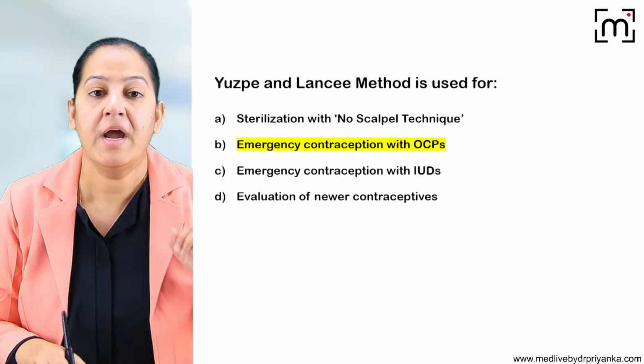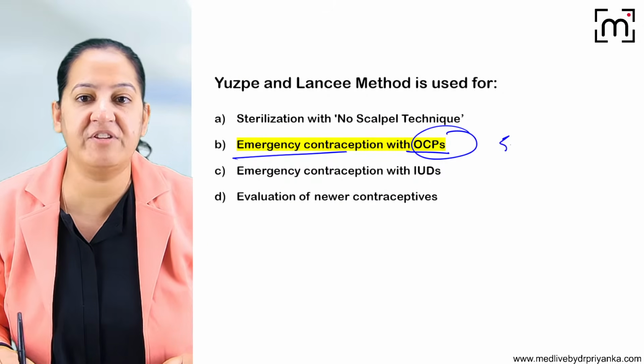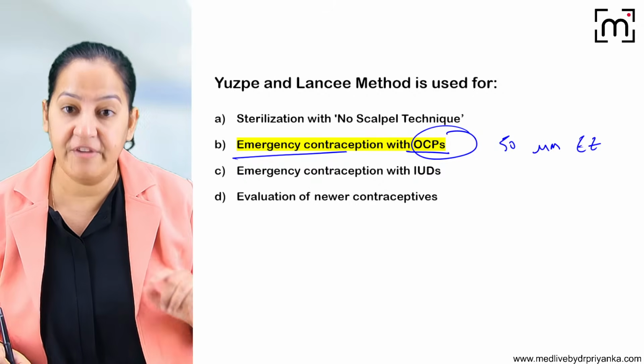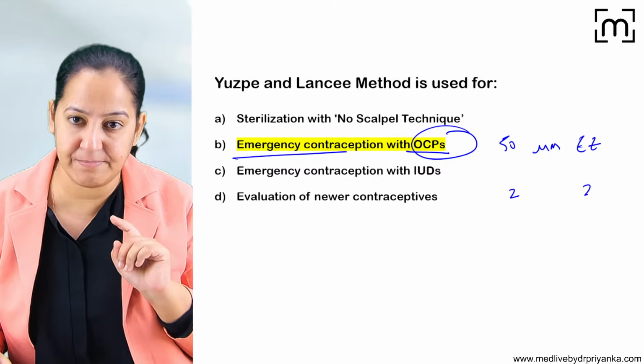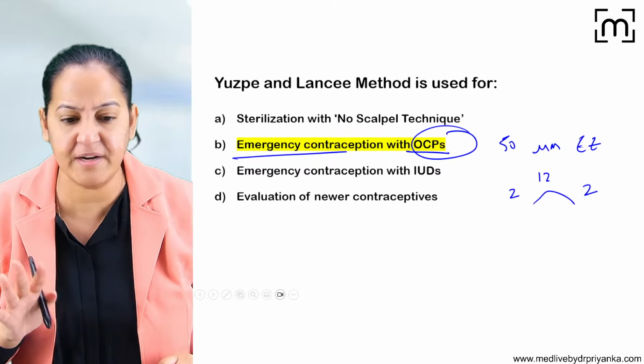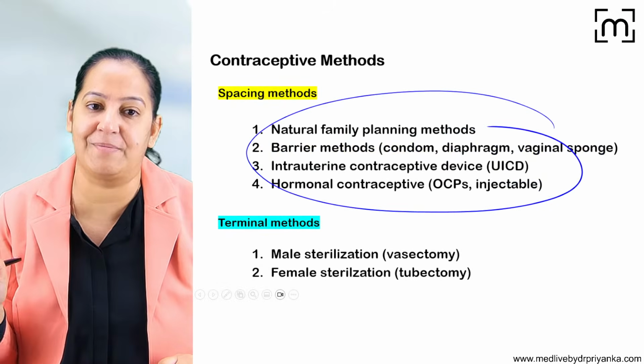So just now I taught you one of the emergency contraception methods with OCP, in which the regular OCP, which contains 50 microgram of ethinyl estradiol, we give 4 tablets in a day. 2 tablets plus 2 tablets, 12 hours apart. This method is known as the Yuzpe method, but it is not commonly used. So we are done with all the newer contraceptives, everyone.